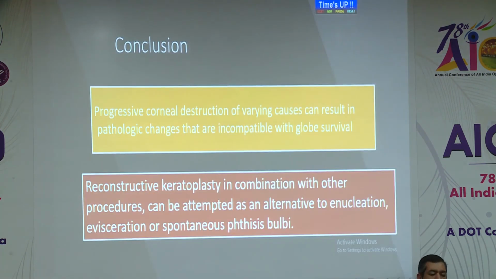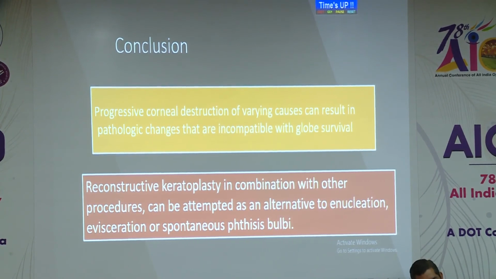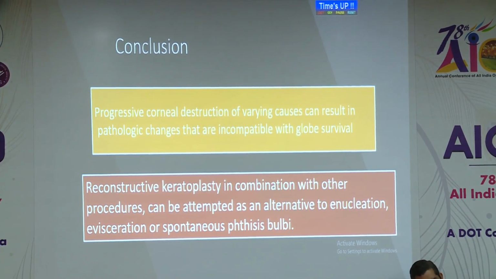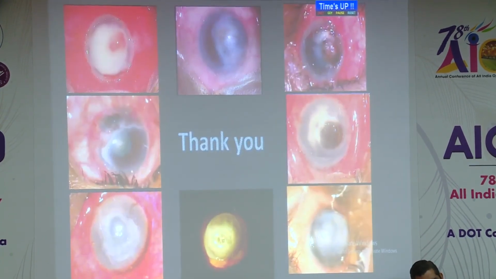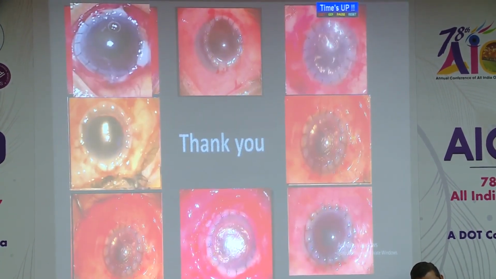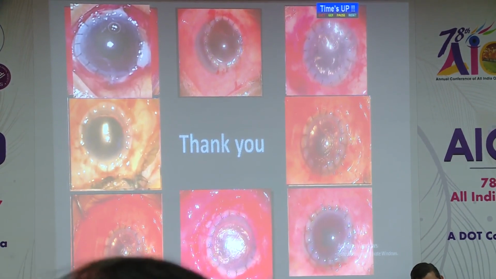So in conclusion, in progressive corneal destruction of various causes, we require reconstructive keratoplasty in combination with other procedures, to attempt as an alternative to enucleation, evisceration or spontaneous phthisis bulbi. Thank you. So we can turn all these cases, with this meticulous, very challenging surgery, into a seeing eye, or we can save these eyes.